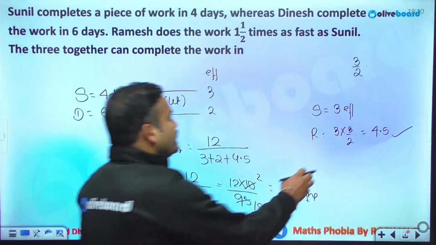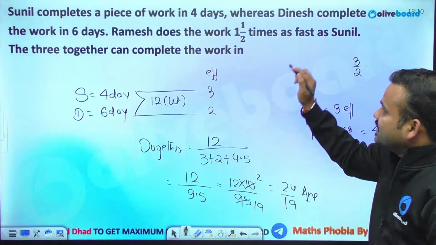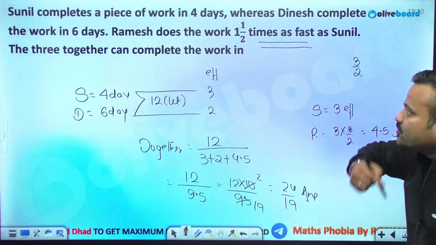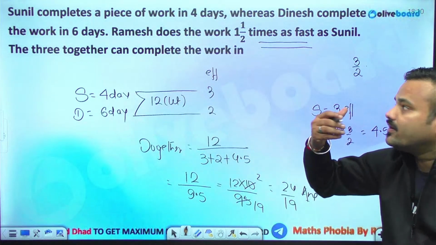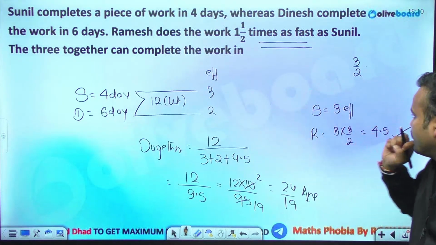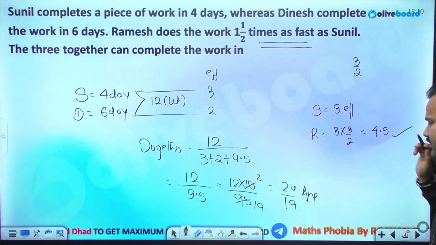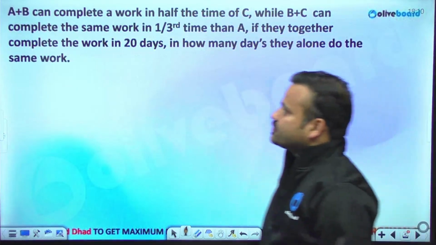What I have done over here: Ramesh does the work 1.5 times as fast as Sunil. That means, as compared to Sunil, his efficiency is 3 by 2 times. The efficiency of Sunil is 3, so the efficiency of Ramesh will be 4.5. Clear? Next question.